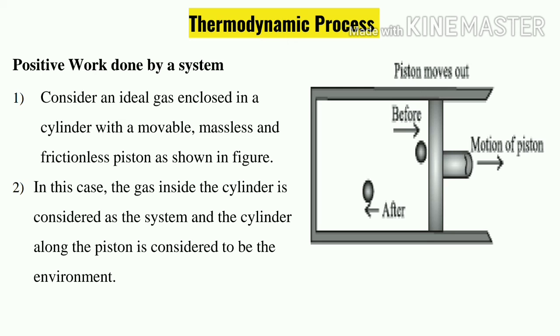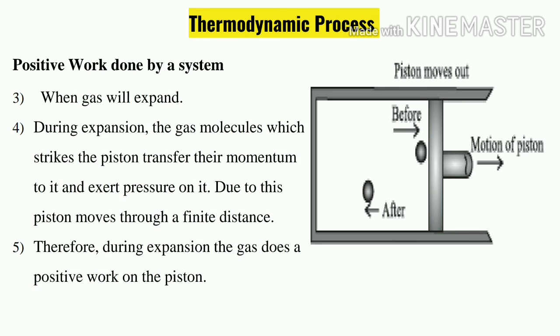Consider an ideal gas enclosed in a cylinder with a movable massless frictionless piston. In this case the gas inside the cylinder is considered as a system. Whatever gas is inside the cylinder is the system, and the cylinder along with the piston is considered as the environment. When the gas expands, what is happening?